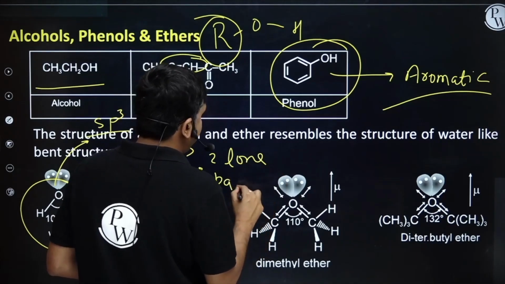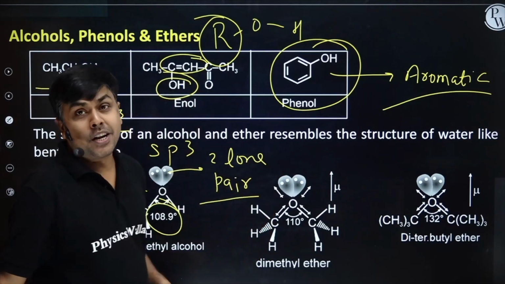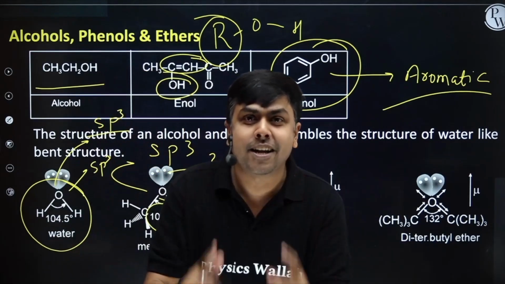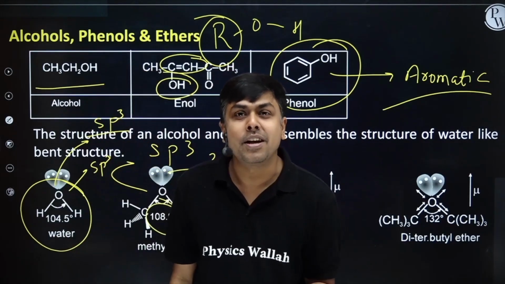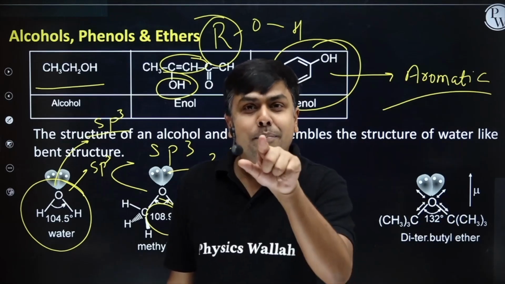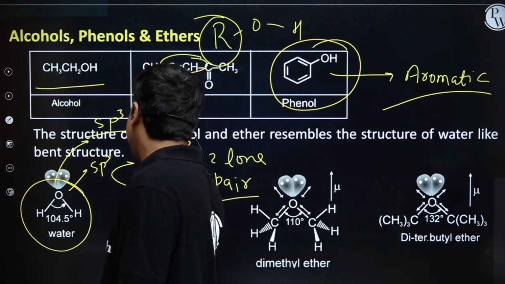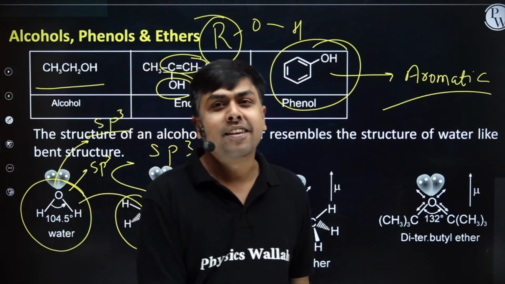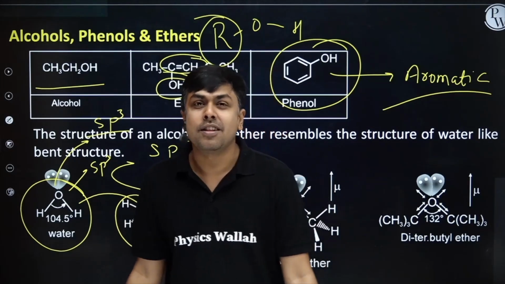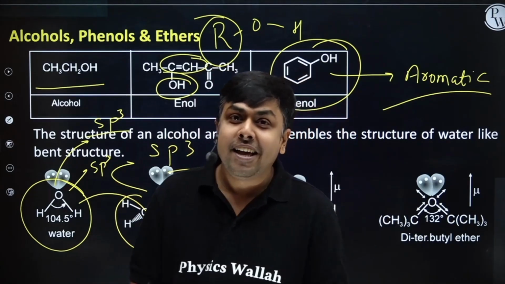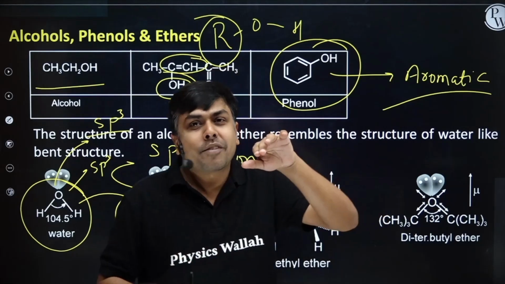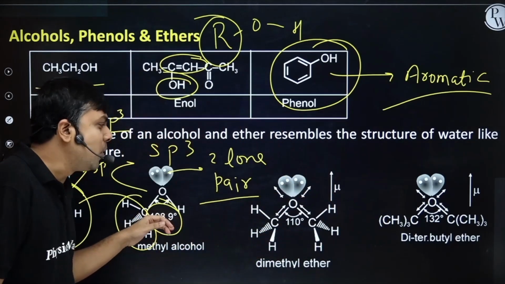But why is the bond angle more here? Students, if the central atom is the same and I have a bulkier neighboring atom, then the bond angle increases. As compared to hydrogen, methyl is relatively more bulky, and because of this bulkiness the bond angle is more.